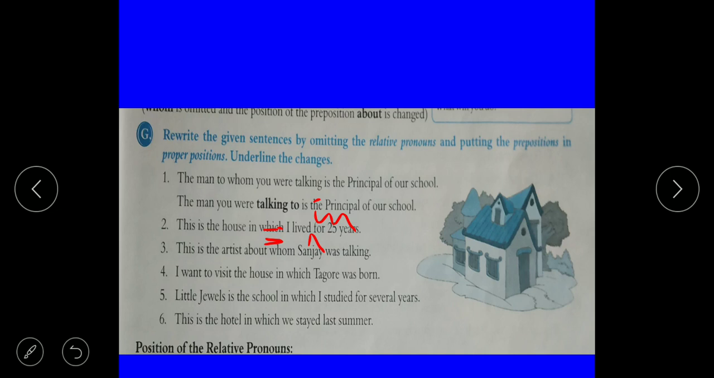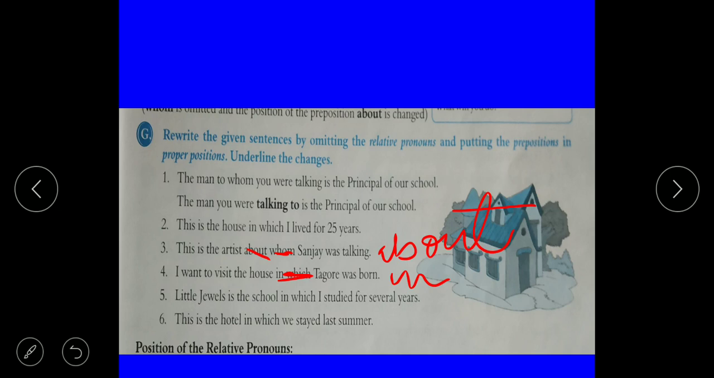Third is, this is the artist about whom Sanjay was talking. Cut whom. This is the artist Sanjay was talking, then write about at last. A-B-O-U-T, about. Cut from here and write at last. I want to visit the house in which Tagore was born. Then, I want to visit the house Tagore was born in.